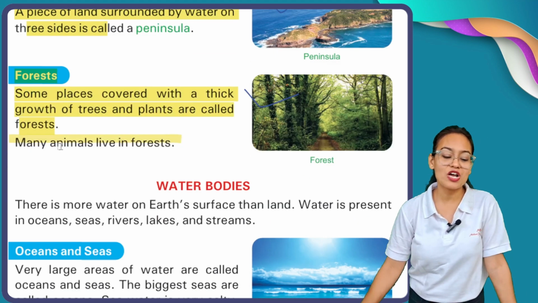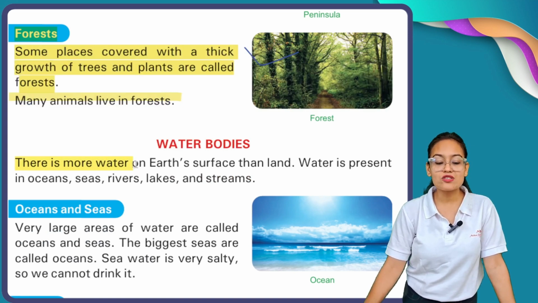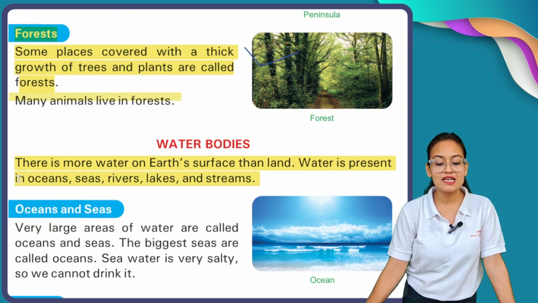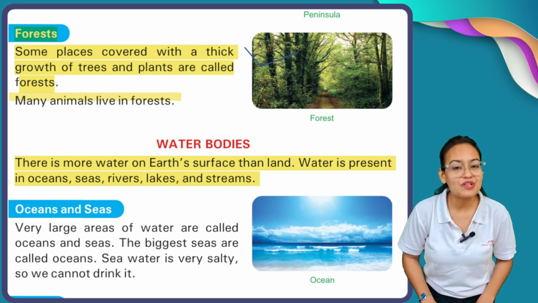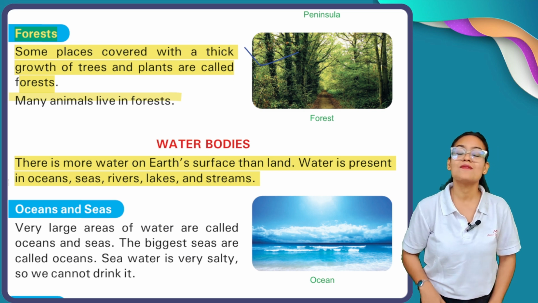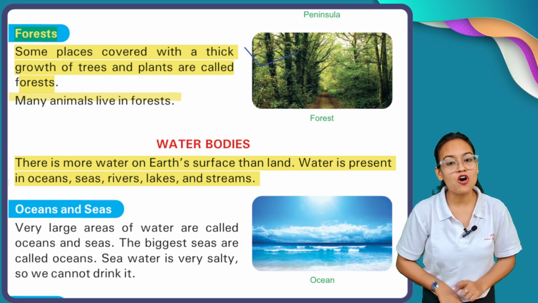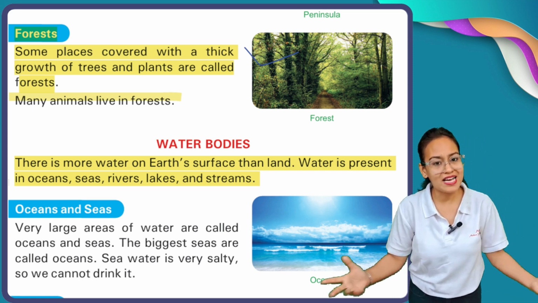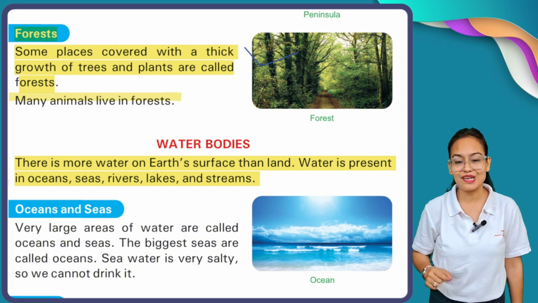After landforms, we are going to see water bodies. There is more water on earth's surface than land. Water is present in oceans, seas, lakes and streams. As you all know, my dear students, if our earth is divided into 10 parts, out of 10, 7 parts are covered with water in the form of ocean, rivers, lakes, streams, ponds, etc. Only 3 parts are covered with land area.